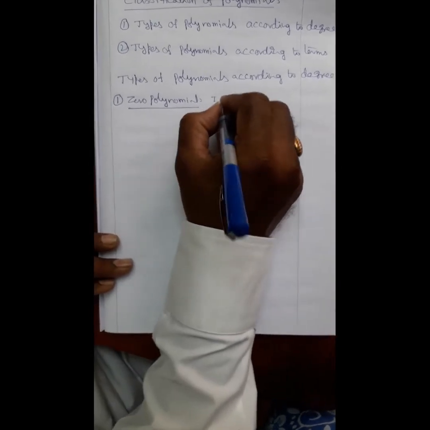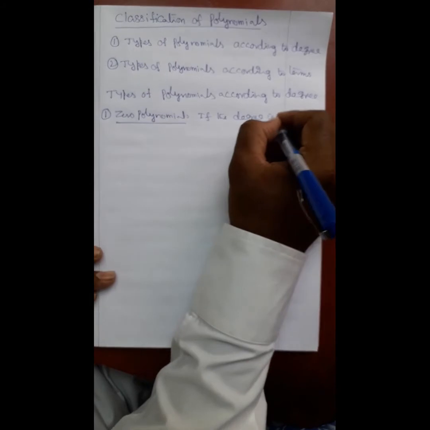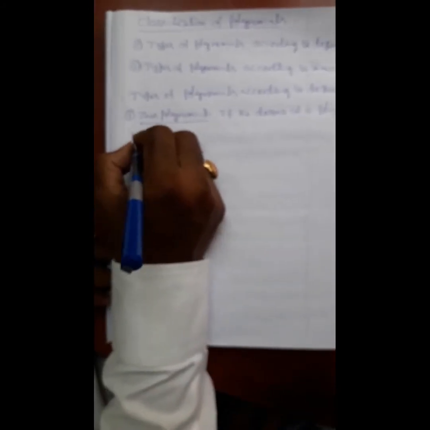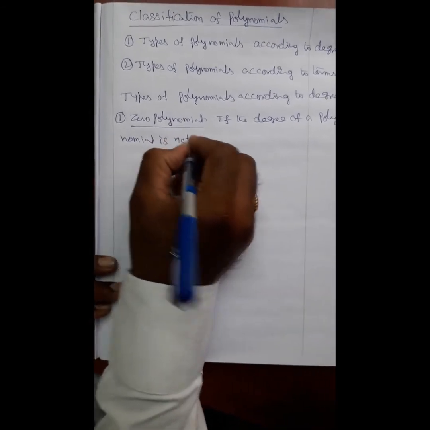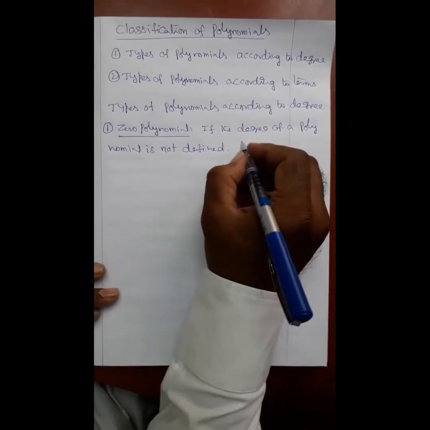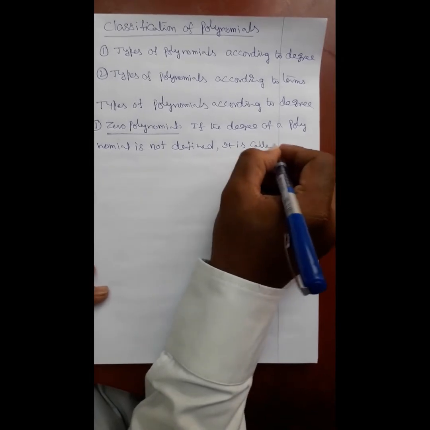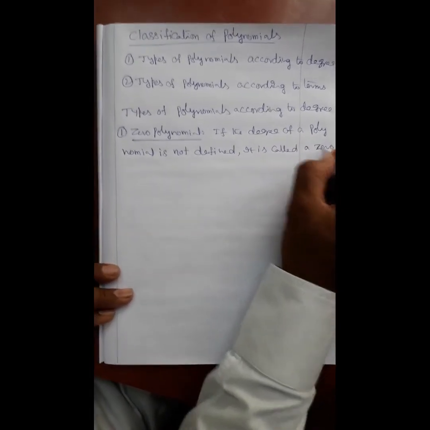If the degree of a polynomial is not defined, it is called a zero polynomial.